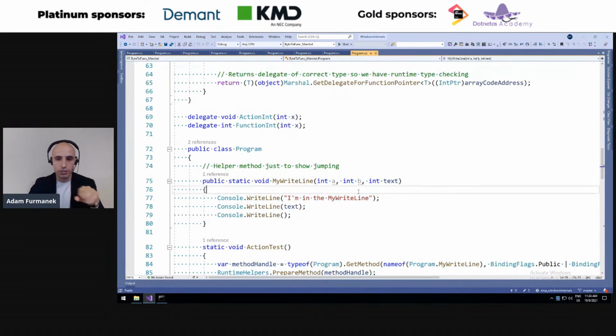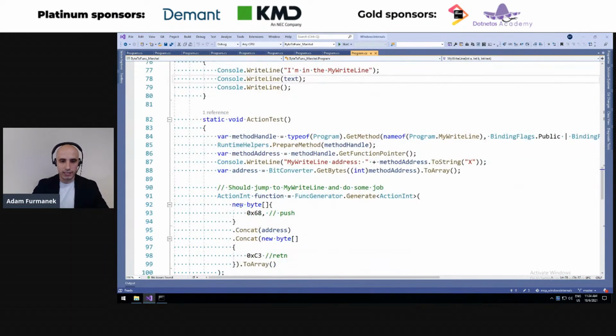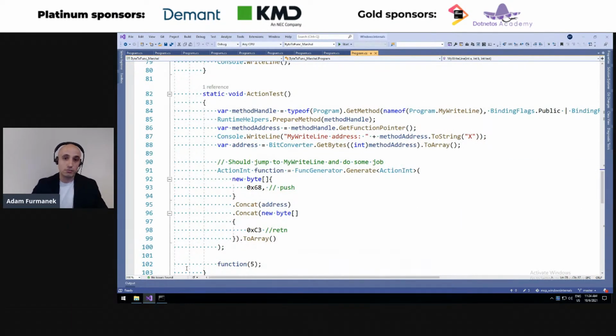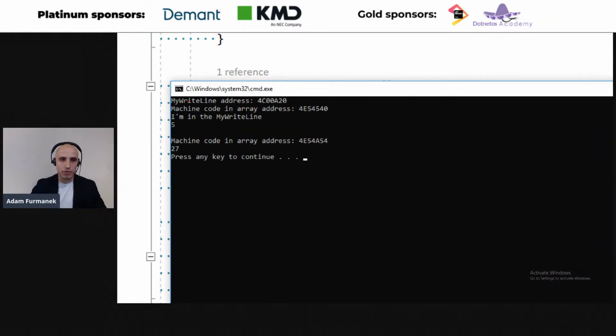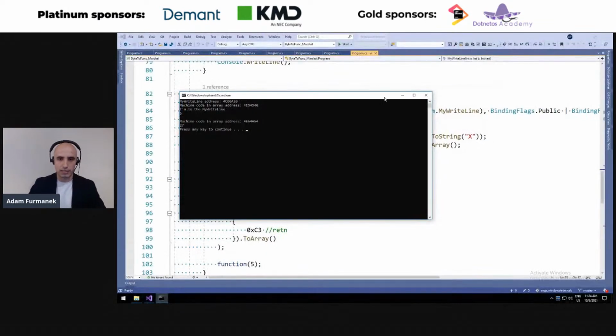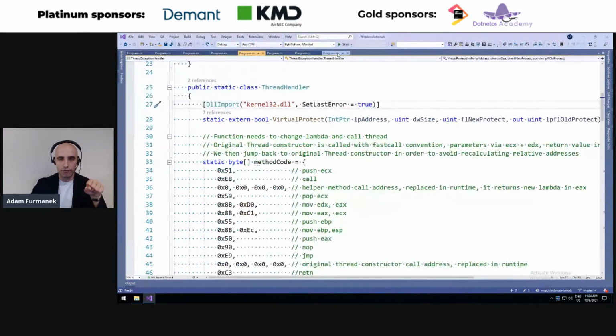And in order to adhere to the calling convention, I need to have two dummy parameters just to adhere to how parameters are passed through stacks and registers. And I get this integer, which I am printing out. So notice that even though I execute the machine code from here, I can still technically do some sort of calling of .NET functions. And you can see that, hey, I'm in write line and it does work. We do print out parameter 5, which we passed over there. So this is how we do it with generate get delegate for function pointer.